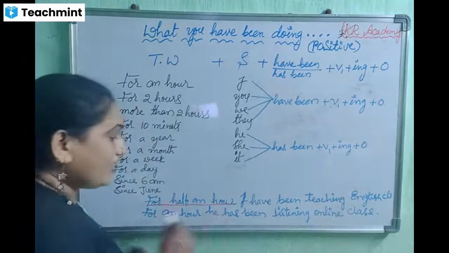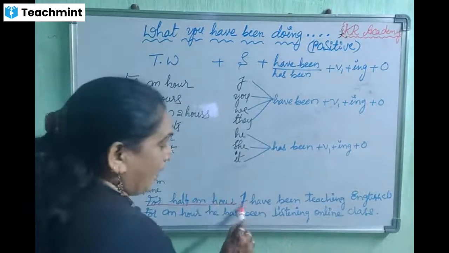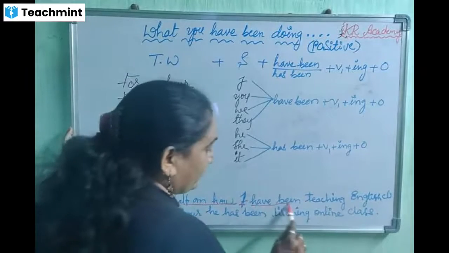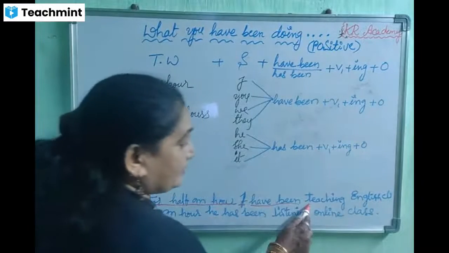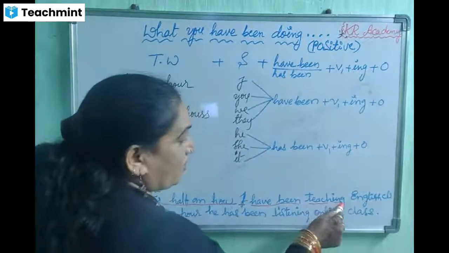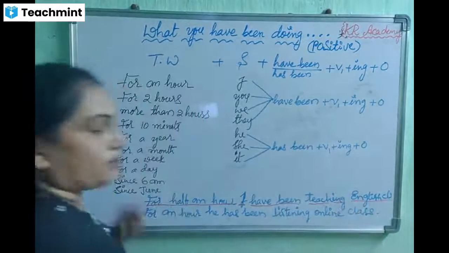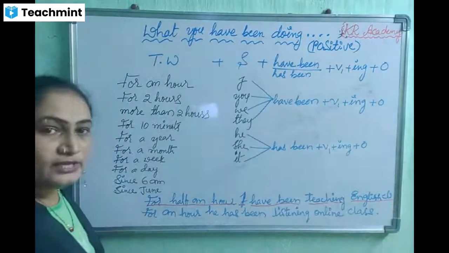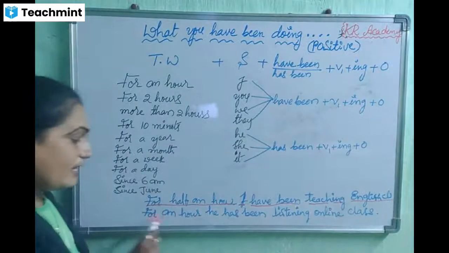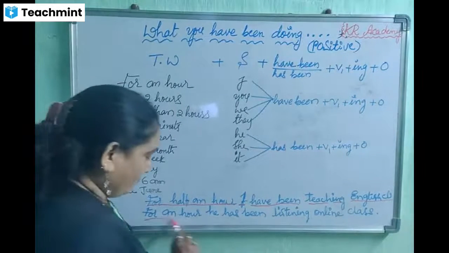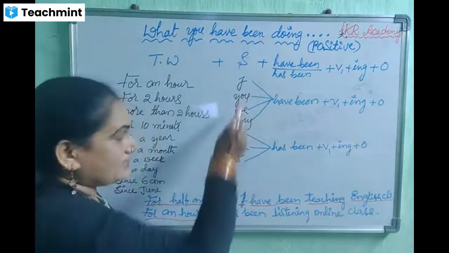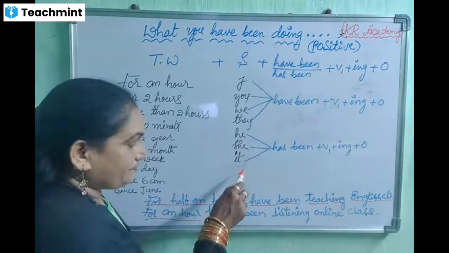Okay. For an hour is the time word. I is the subject. We should use have been. Then teach is V1, ing form added. Then English class is the object. Next, for an hour is the time word. He is the subject in this.